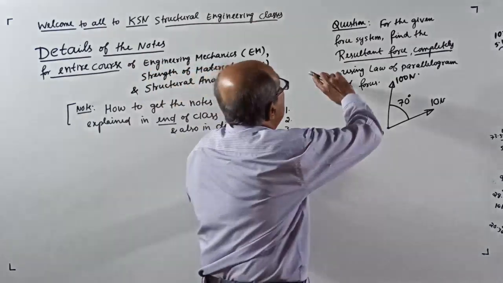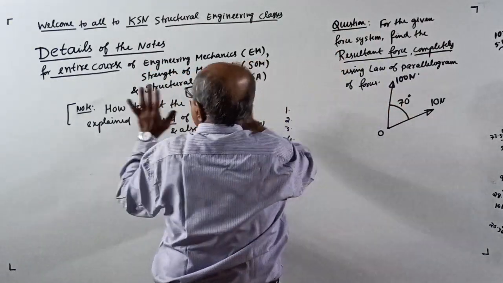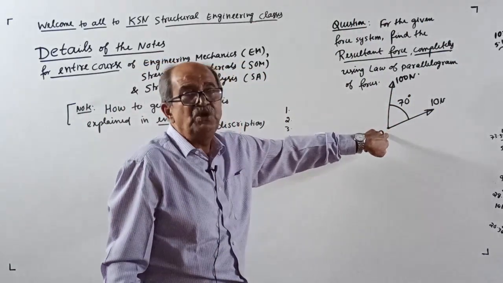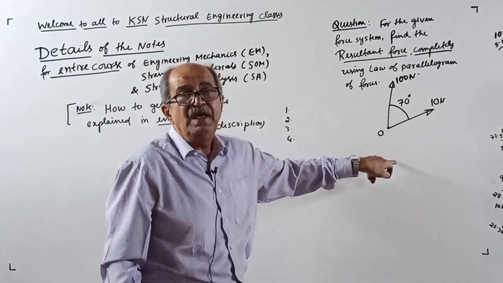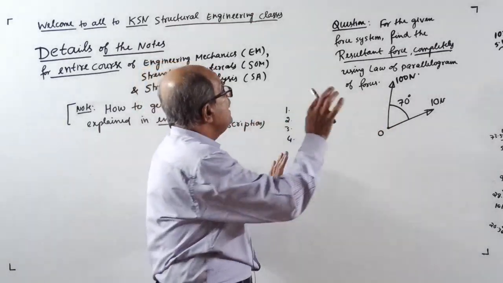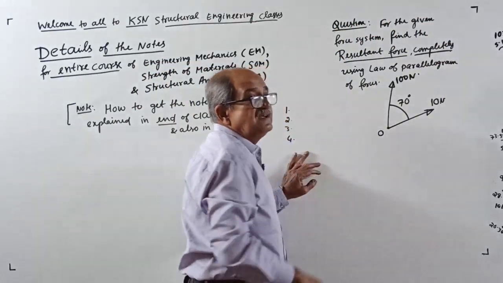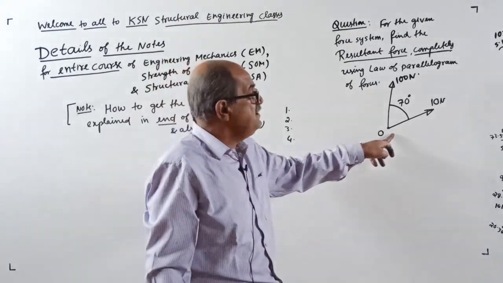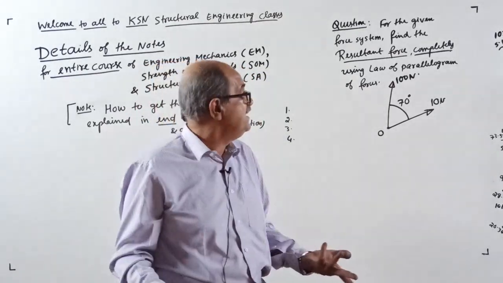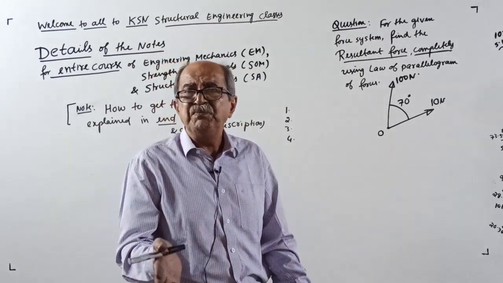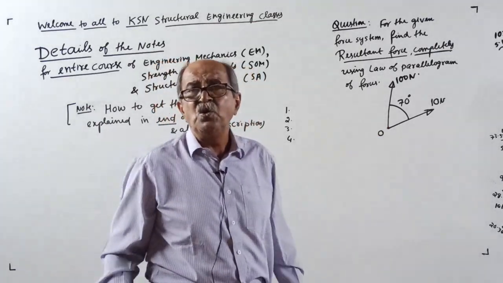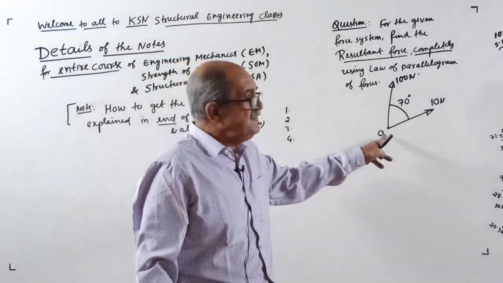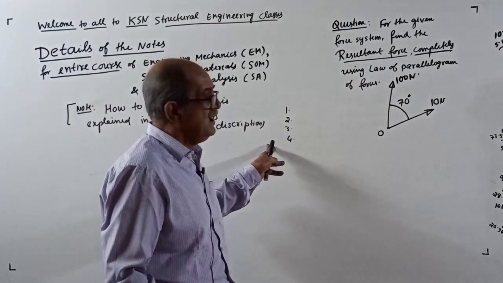So I will first do one thing. I will take an example here and solve systematically in the class now. Of course, I cannot directly come to a problem. What I am giving today is a part of the notes. How I explain this solution in the class, I have already transferred to the notes. You can see that, you don't have to pay anything for it. It is free, because I made it offline. Click the link, you get the notes. Total 10 pages are there. I wrote there, this is only a sample. Further details you can see there, and also at the end of the class I will give.